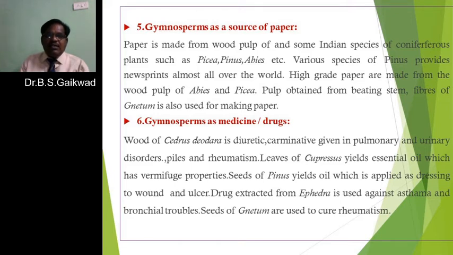So this rheumatic arthritis is cured by the wood of the Cedrus deodara. That is, relief of joint pains is due to the wood of the Cedrus deodara. Leaves of the Cupressus yield essential oil, which has the vermifuge property. Vermifuge property means what? It cures infection due to worms.